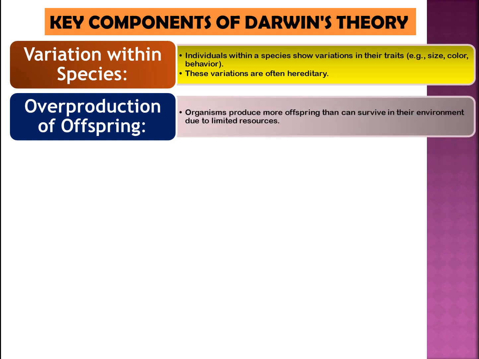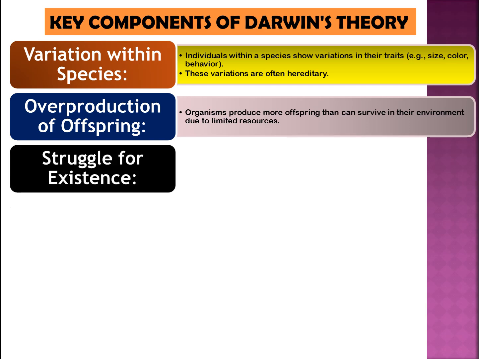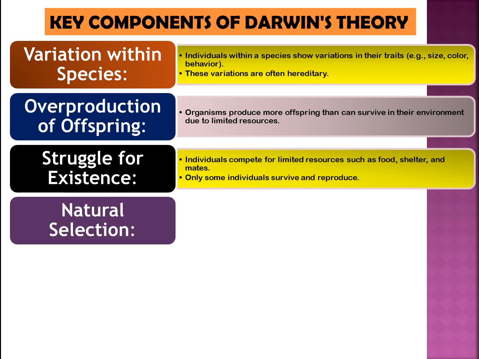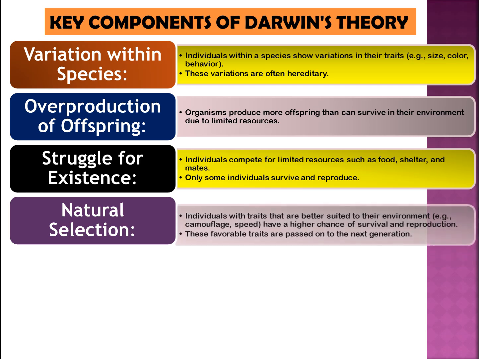2. Overproduction of offspring. Organisms produce more offspring than can survive in their environment due to limited resources. 3. Struggle for existence. Individuals compete for limited resources such as food, shelter, and mates. Only some individuals survive and reproduce.